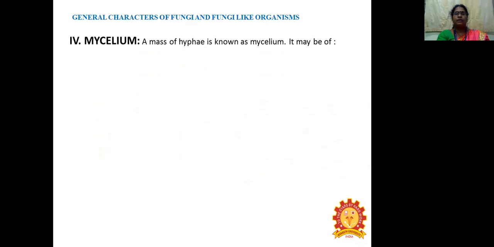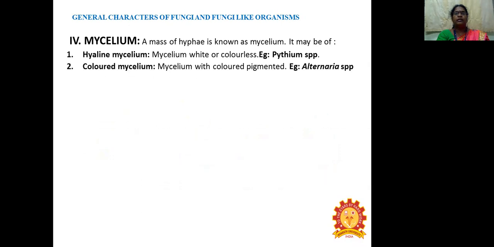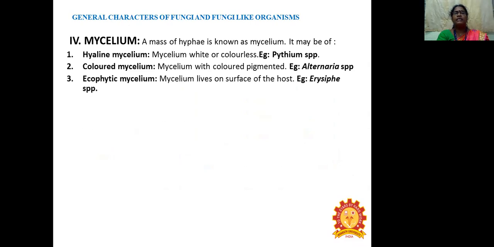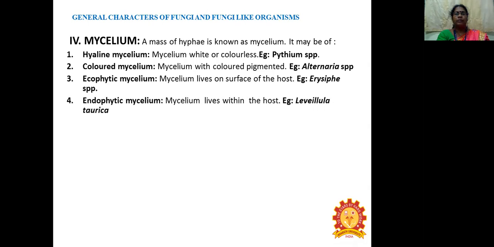The next general character is mycelium. A mass of hyphae is known as mycelium. It may be hyaline mycelium, meaning mycelium that is white or colorless. Example, Pythium species. The second one is colored mycelium, mycelium with a colored pigment. Example, Alternaria species. The third one is ectophytic mycelium: mycelium that lives on the surface of the host. Example, Erysiphe species. The fourth one is endophytic mycelium: mycelium that lives within the host cell, so it is called endophytic mycelium.